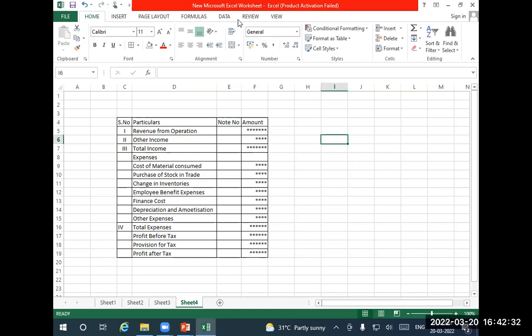Anything else? I think that's all. If any more doubt is there regarding the assignment, you can call me, WhatsApp me, or mail me also. Don't wait for the next class. That is on the 3rd, I think, 3rd or 4th, or maybe 1st or 5th. Don't wait until that time.